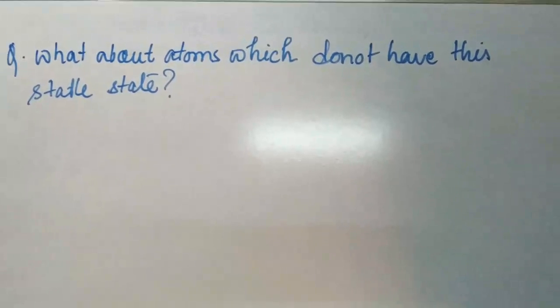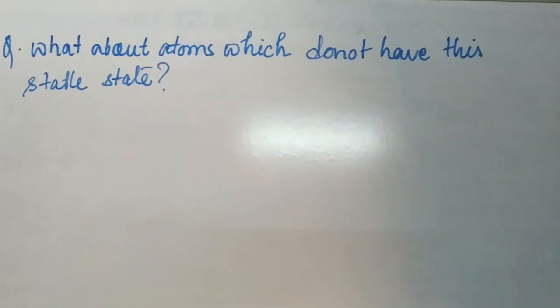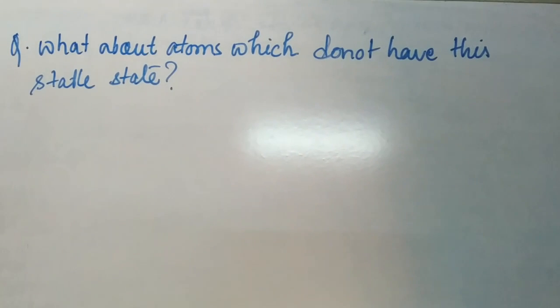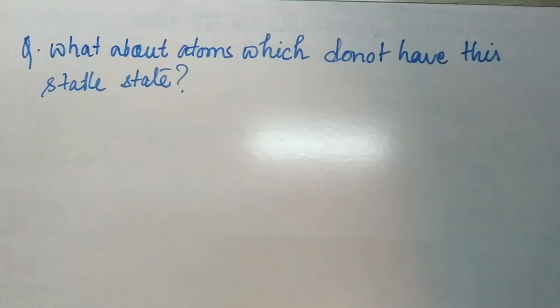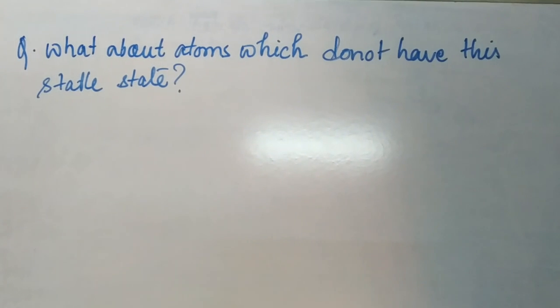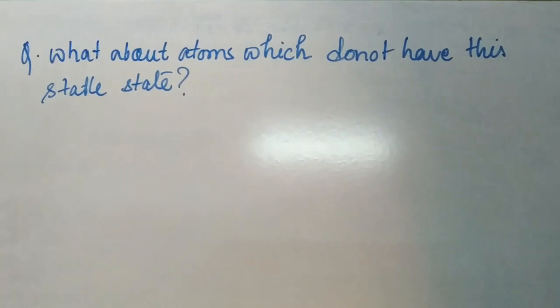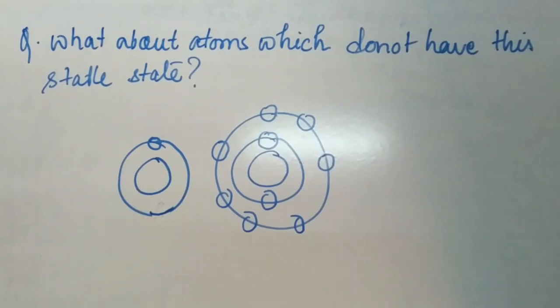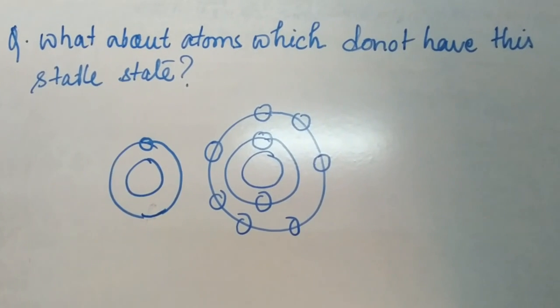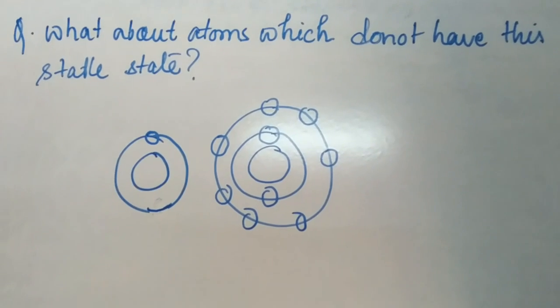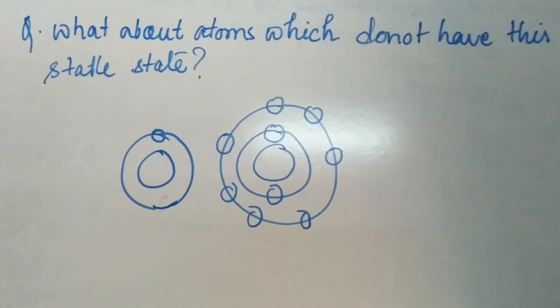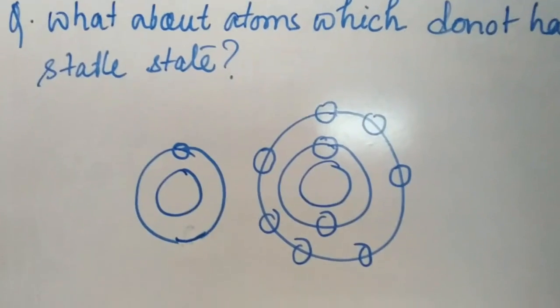Next is, what about the atoms which do not have this stable state? Then what will they do? That is our next concern. So atoms which have not completed their octet or duplet state, what will they do?